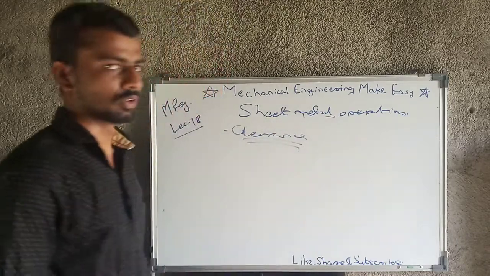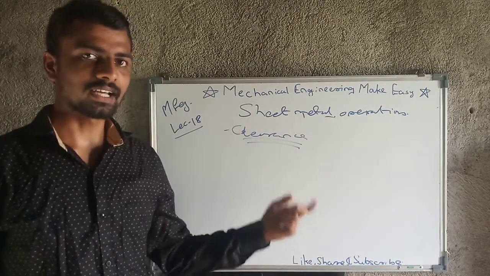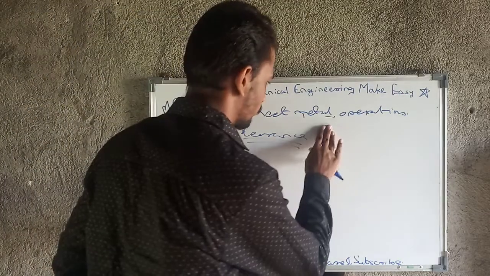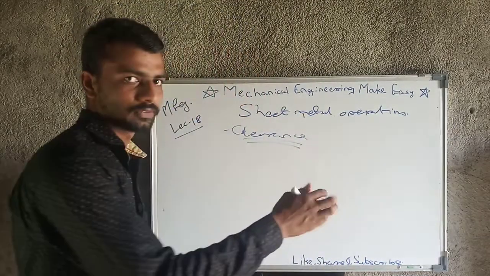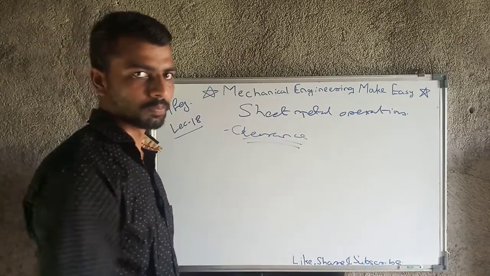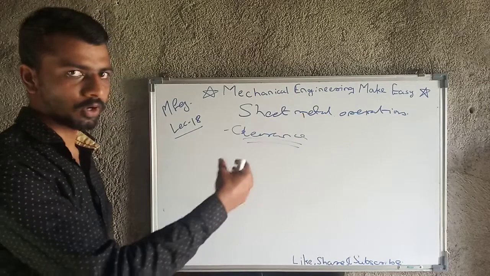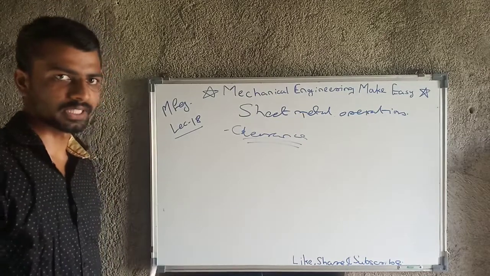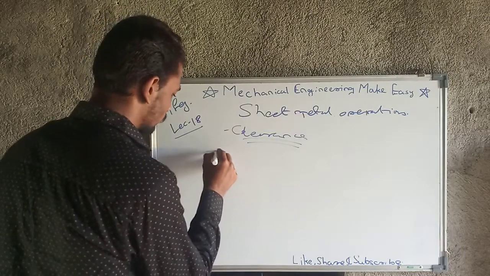Okay, clearance. What is the case? We have punch and die, but for punch and die we have to provide some clearance, otherwise that operation will not get performed. There are a number of parameters that we have to monitor. The punch size will always be smaller as compared to the die size. The die size will always be larger as compared to the punch size. So that clearance will be provided there, and it will be different for different operations. We will look majorly at punching and blanking. For other operations we can go with the same, but these two are very common. So first is punching.